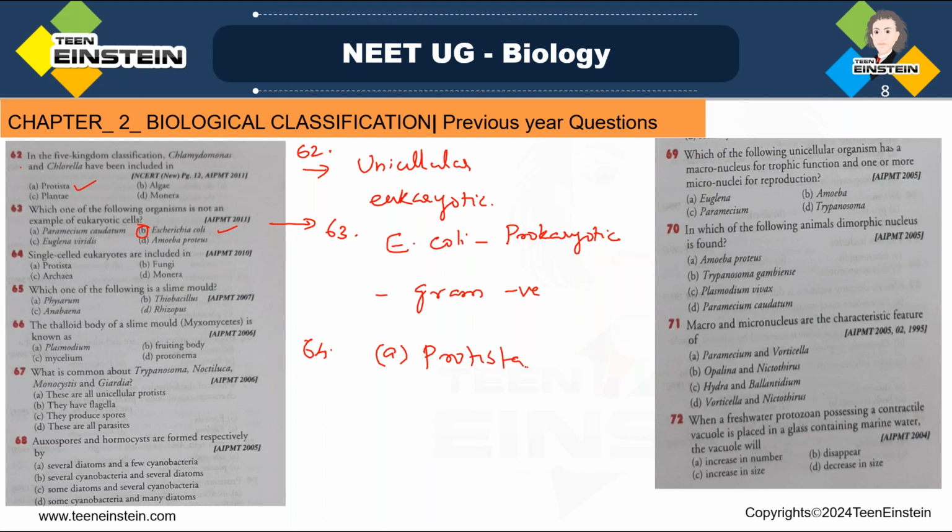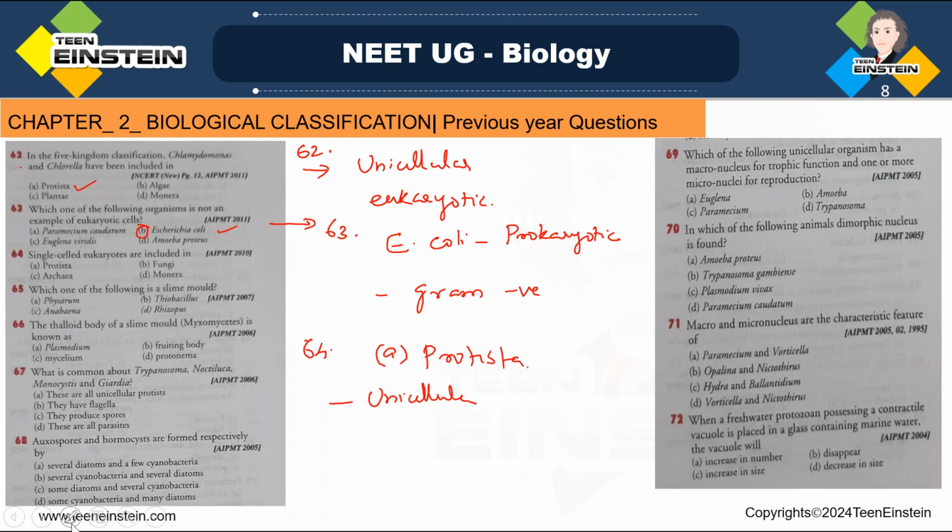The reason also we need to know. Single-celled eukaryotes are included in Protista because they are unicellular, and they also included colonial eukaryotes, except green and red algae.